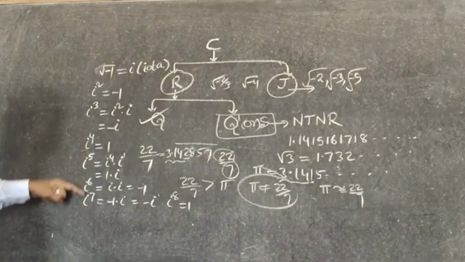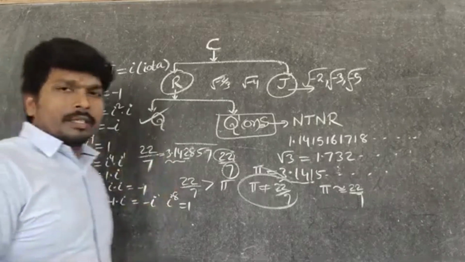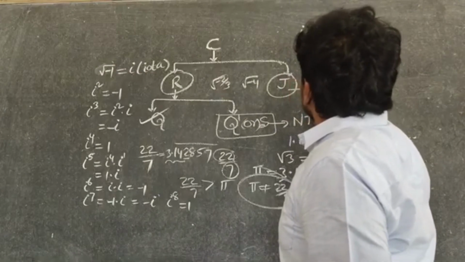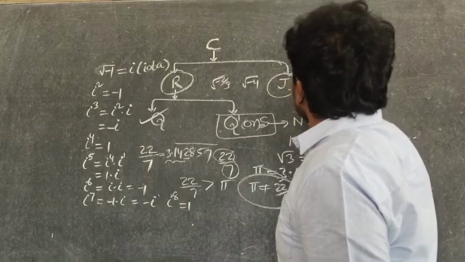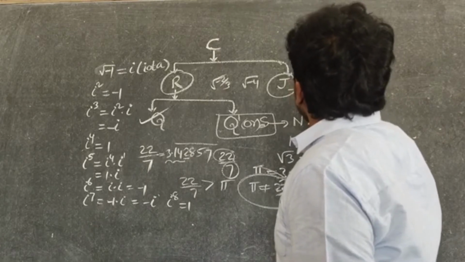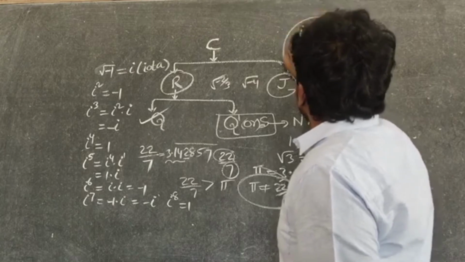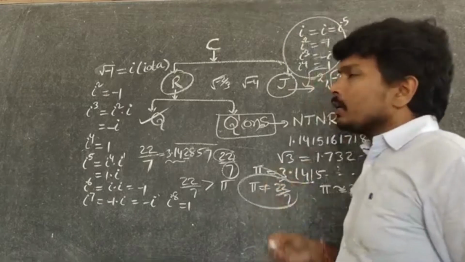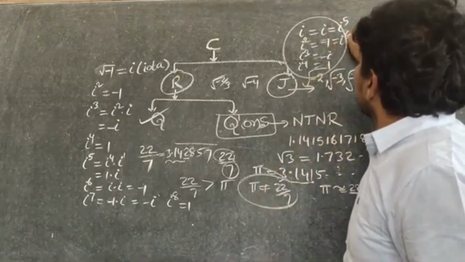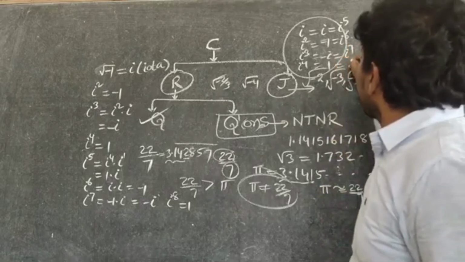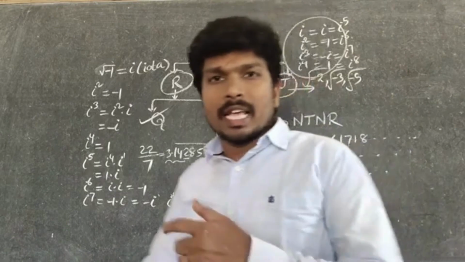Now do you observe what we got? i is i only, i square is -1, i cube is -i, i power 4 is 1, and i power 5 is again i only, i power 6 is -1, i power 7 is -i, i power 8 is 1.